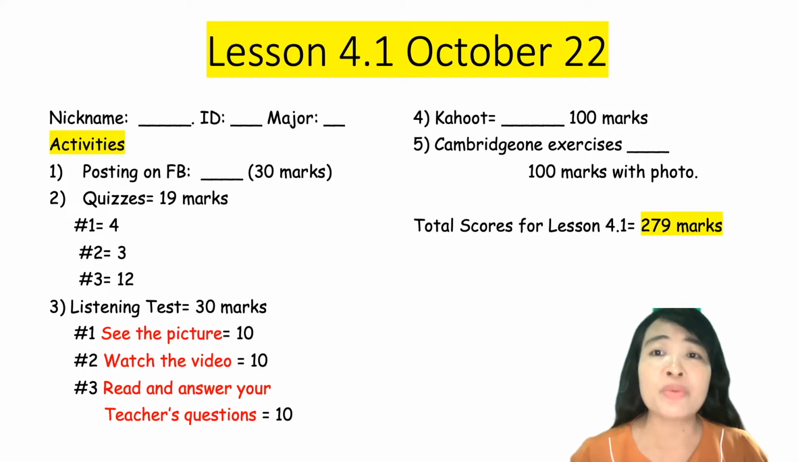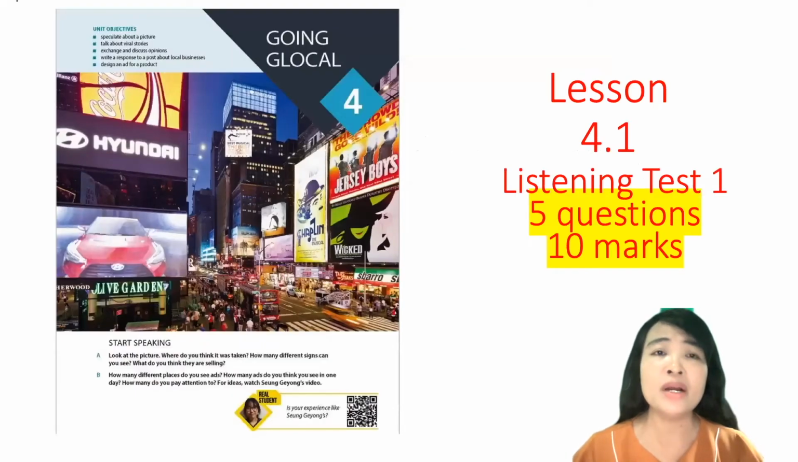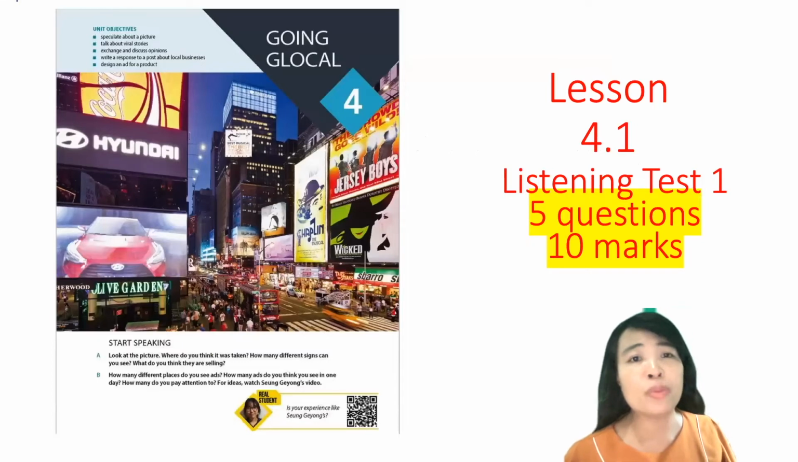And your Cambridge 1 exercises will be 100 marks. After you listen and study this video, you can go to your Cambridge 1 and answer. Your Kahoot, I'll be giving it to you most probably next week. So let's go to your 4.1. You can see this in your book.